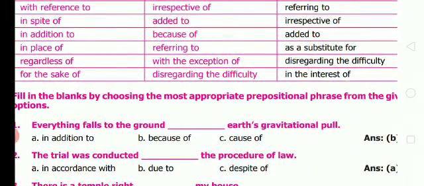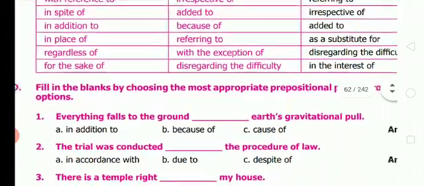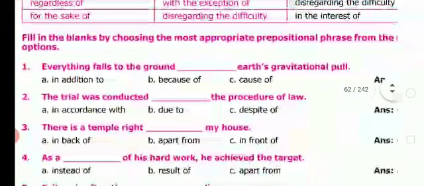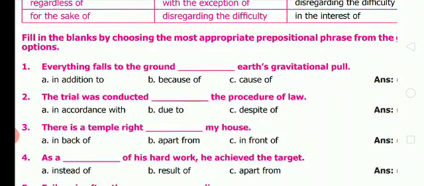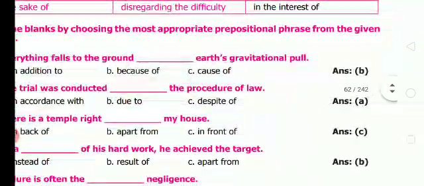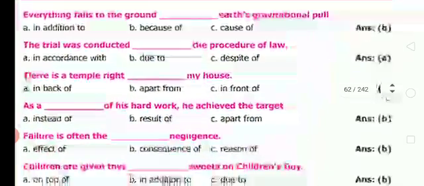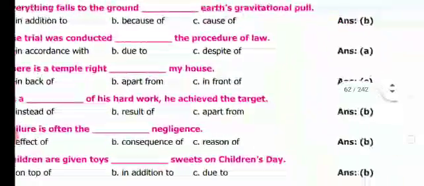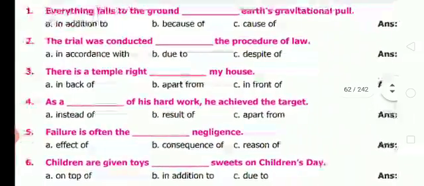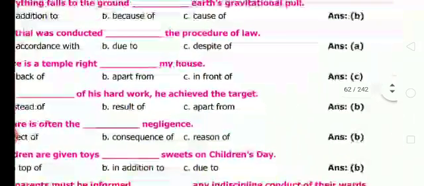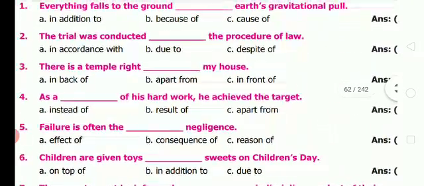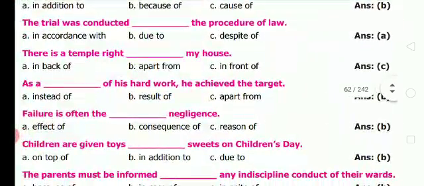Fill in the blanks by choosing the most appropriate prepositional phrase from the given options. First one, everything falls to the ground because of, that is option B, because of Earth's gravitational pull. Second one, the trial was conducted, option A, in accordance with the procedure of law. Third one, you see there is a temple right in front of, option C, right in front of my house. Fourth one, as a result of his hard work, option B, he achieved the target.